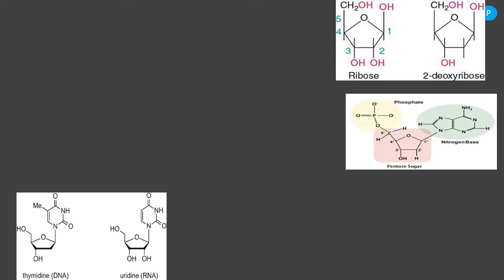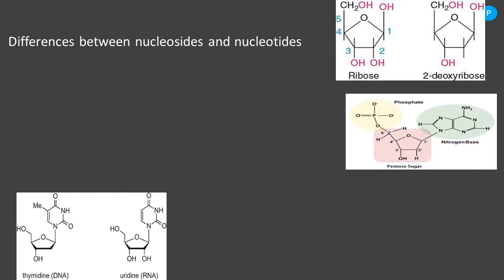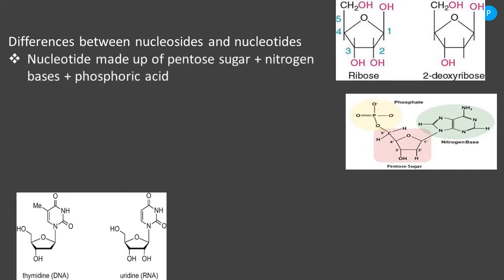Yes, let us study the differences between nucleosides and nucleotides. So first of all, what do you mean by nucleotides? Nucleotides are the monomers of nucleic acid. So nucleic acid is a polymer, right? It is a kind of macromolecule. So that macromolecule is made out of monomers. They are nothing but nucleotides. So many nucleotides are joined with one another in order to form a nucleic acid.